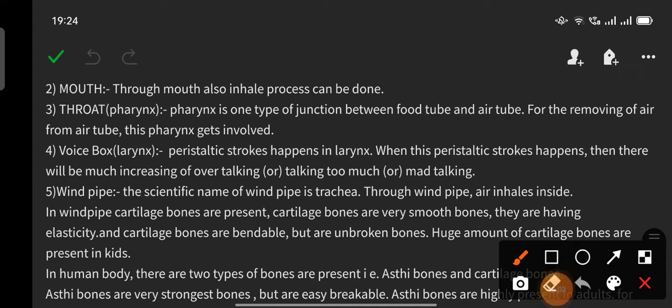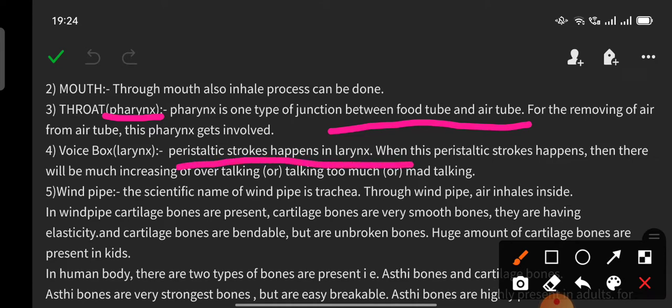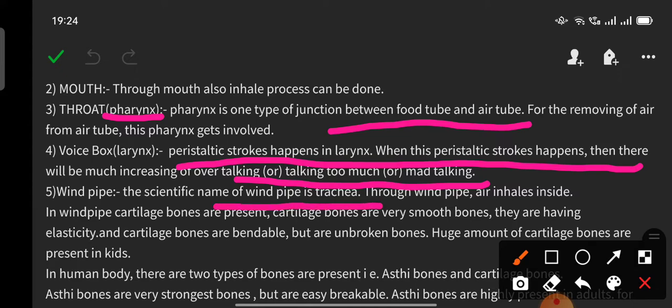And the third part is the throat. Throat, pharynx. The pharynx is a type of junction between the food tube and the air tube. For the removing of air from the air tube, this pharynx gets involved. Voice box, larynx. Peristaltic strokes happen in the larynx. When these peristaltic strokes happen, there will be much more over-talking or talking too much, or mad talking behavior. And when it comes to the windpipe, the scientific name of the windpipe is trachea.